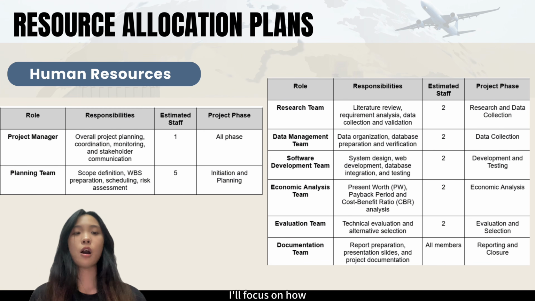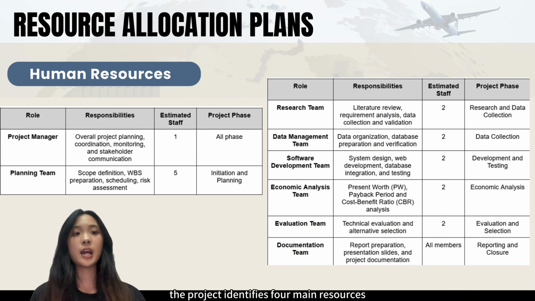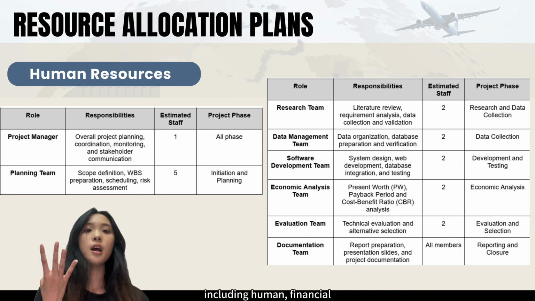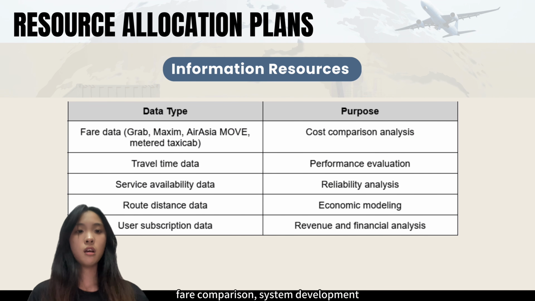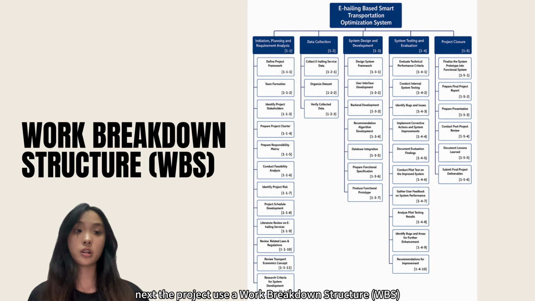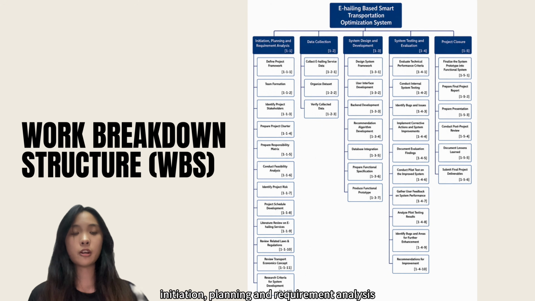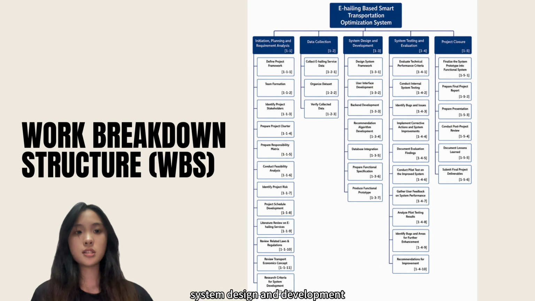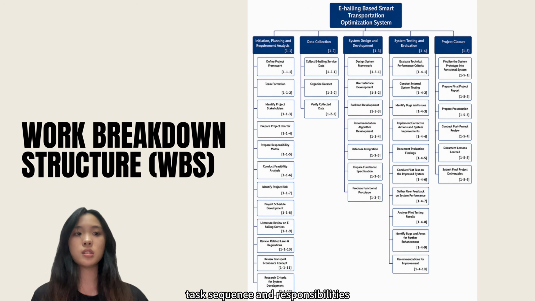For section 4.0, I will focus on how project management methods are applied to implement the e-hailing based smart transport optimization system. First, in resource planning, the project identifies 4 main resources, including human, financial, software, and information resources. These resources are needed for data collection, fare comparison, system development, testing, and documentation. Next, the project used a work breakdown structure to break the whole project into smaller and clearer tasks. The main phase include initiation, planning and requirement analysis, followed by data collection, system design and development, system testing and evaluation, and finally project closure. This helps the team clearly understand the work scope, task sequence, and responsibilities.